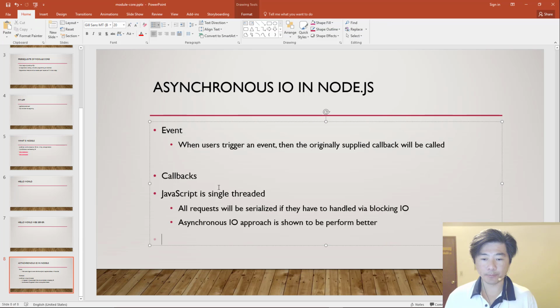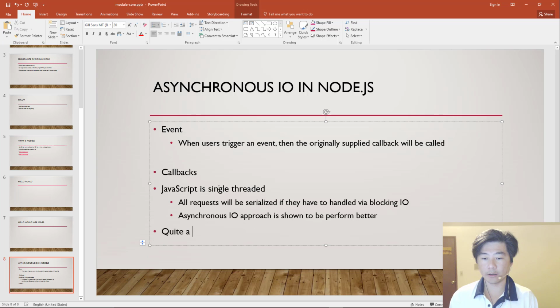Now, finally, quite a bit of asynchronous programming actually comes from the browser.